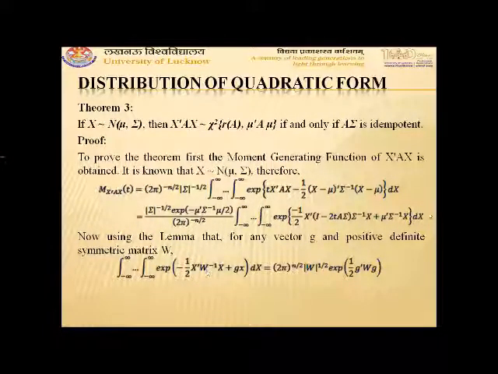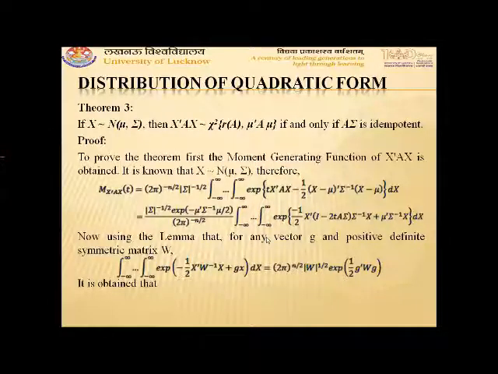Here W is taken as (I minus 2tA sigma) sigma inverse whole inverse, and G is taken as mu transpose sigma inverse.